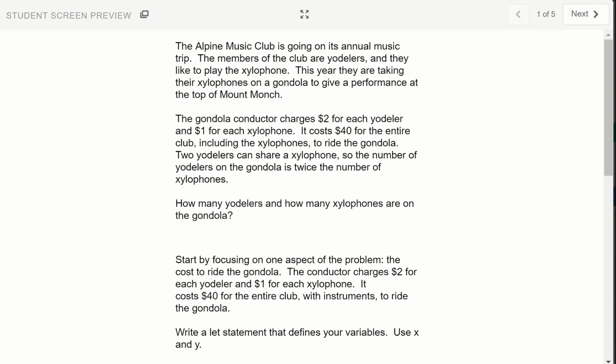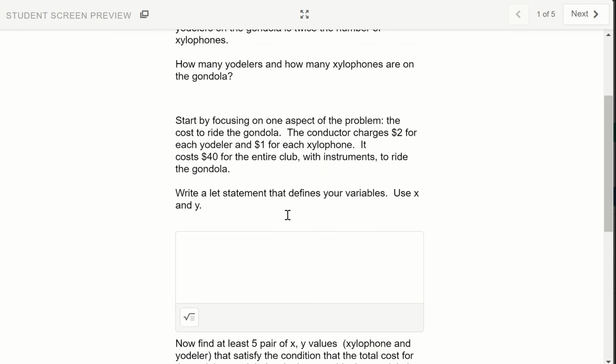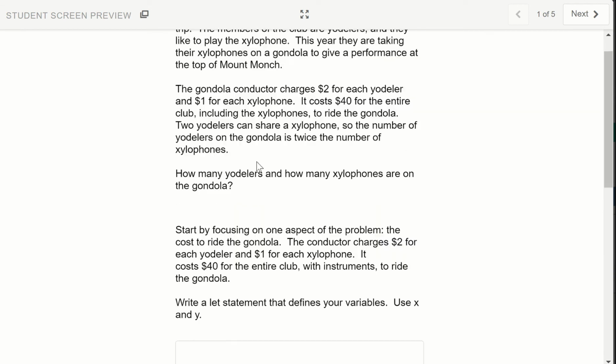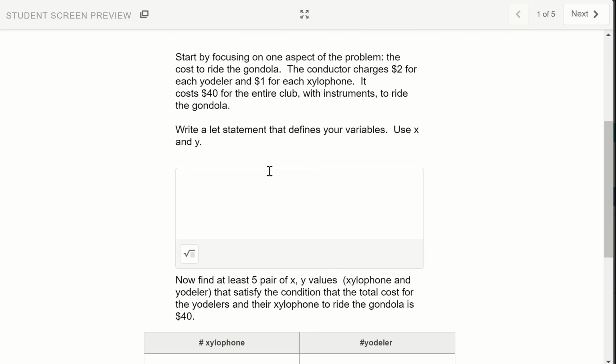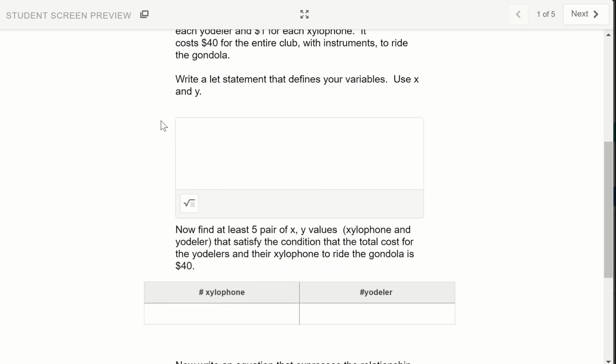It starts with this introduction page. On this page, there's a couple spots where this is information we pretty much just read, but we're going to focus on things one at a time. It says start by focusing on one aspect of the problem, the cost to ride the gondola. The conductor charges $2 for each yodeler and $1 for each xylophone. Write a let statement that defines your variables. I'd like you to use x and y, but I just want you to define what they're tracking.